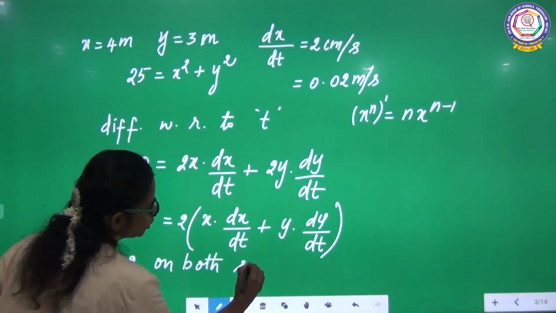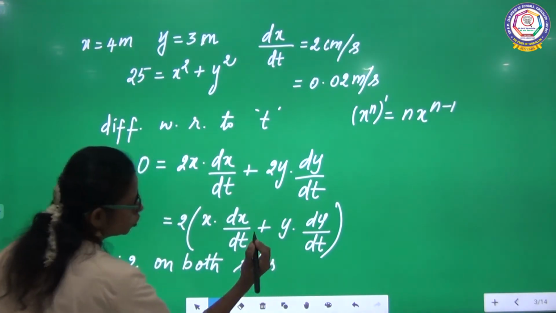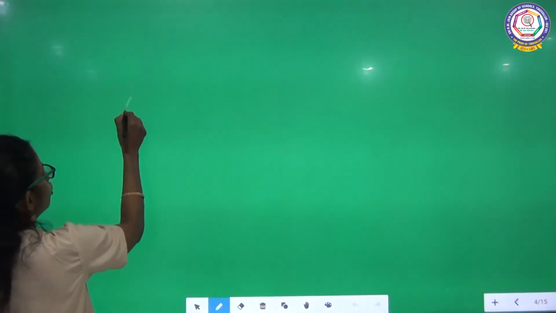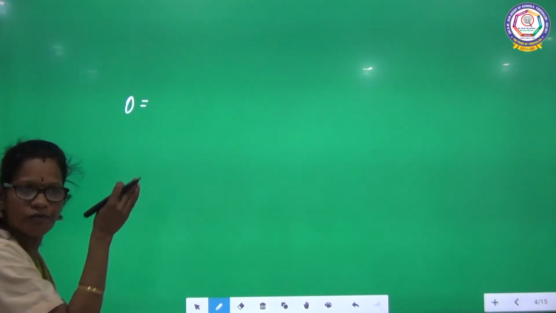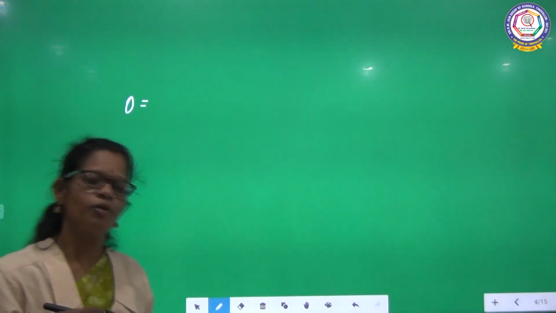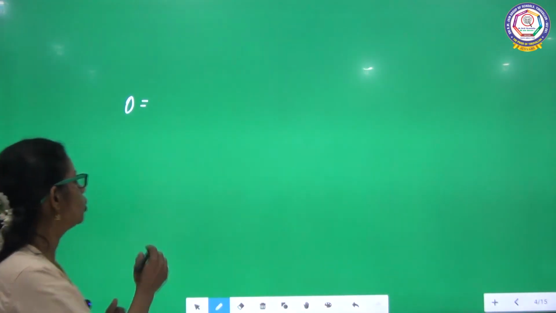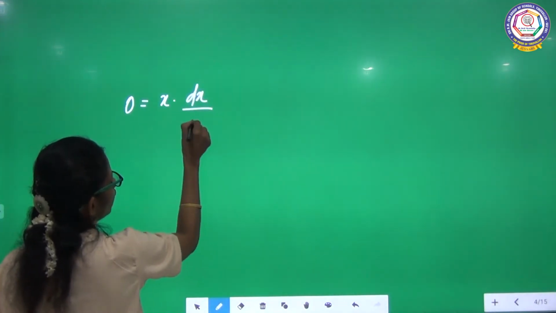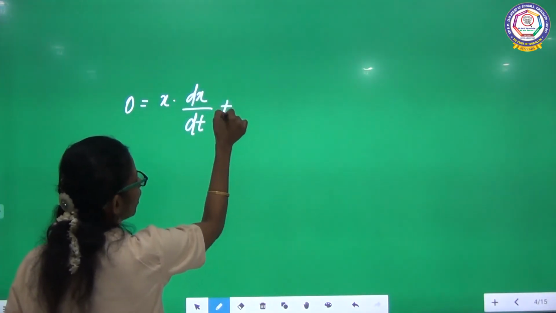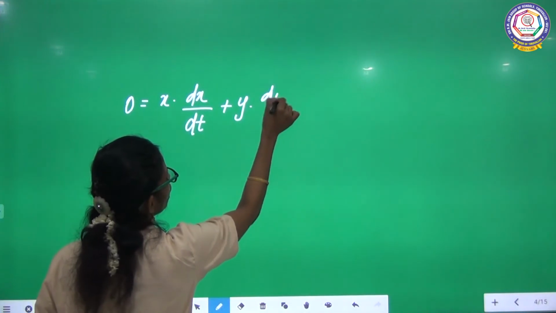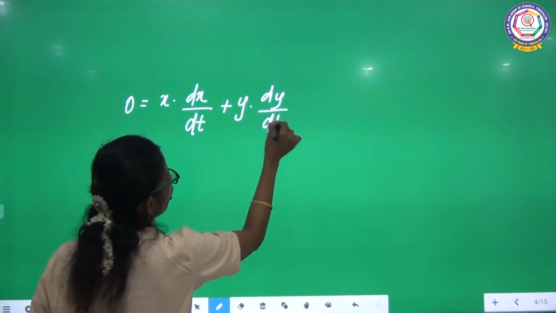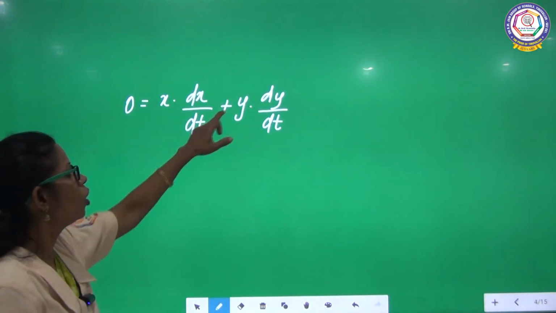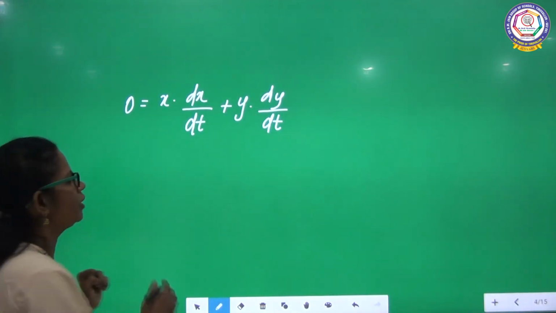How the format is going to change, you see, right? 0 is equal to, because it won't be affected when you divide by 2. 0 divided by any number, you know very well, 0. 0 is equal to x into dx by dt plus y into dy by dt. What we have: x is equal to 4 meter, y is equal to 3 meter.